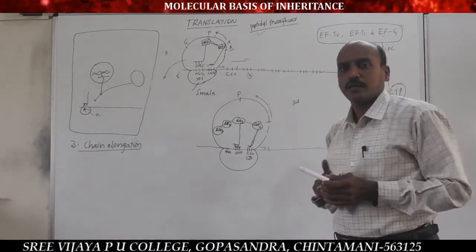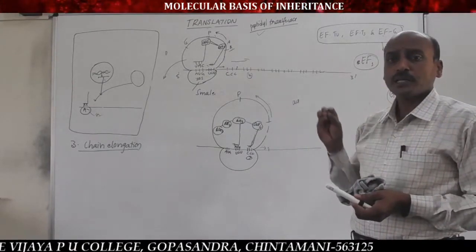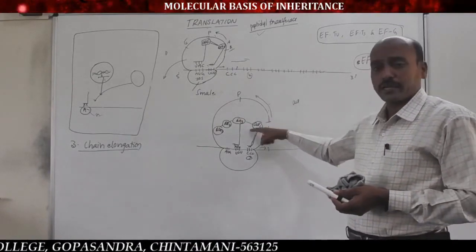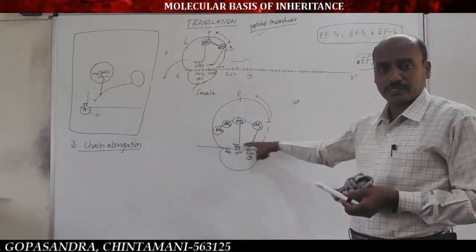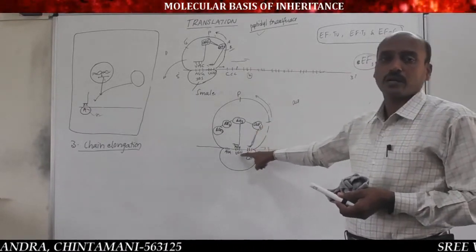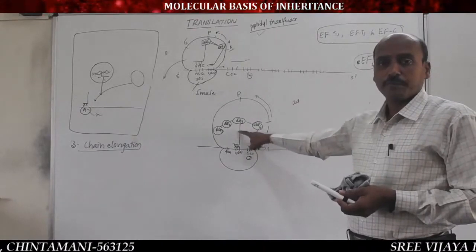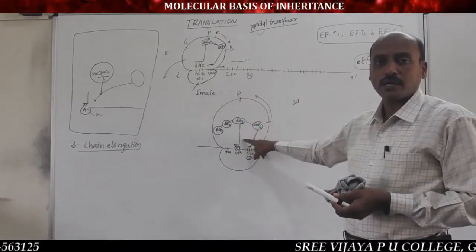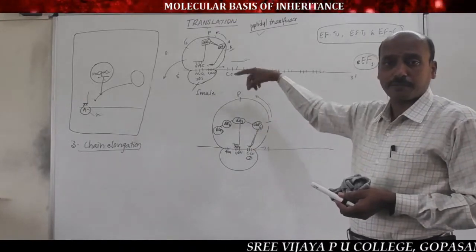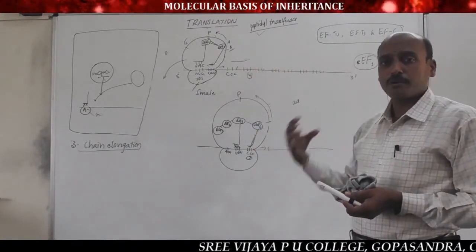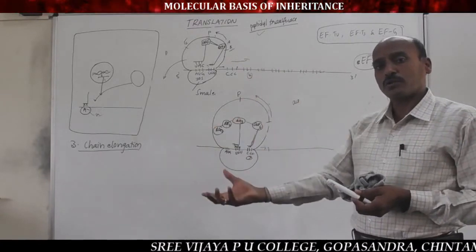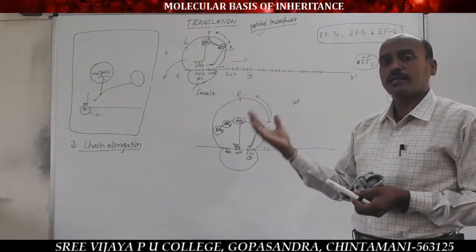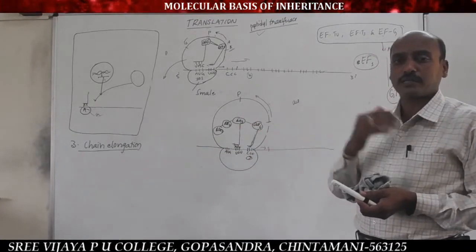That is the first point. The second point: the third tRNA with the third amino acid enters into the A site and is coded to the codon of mRNA. Now, a peptide bond is formed between the second amino acid of the P site and the third amino acid of the A site in the presence of peptidyl transferase enzyme, and the ribosome shifts to the next codon, and at the same time the third tRNA shifts from the A site to the P site.